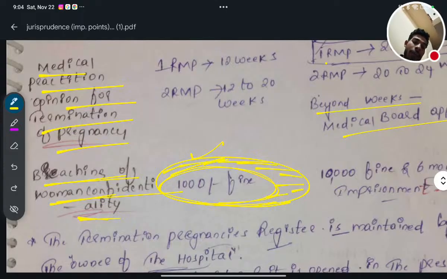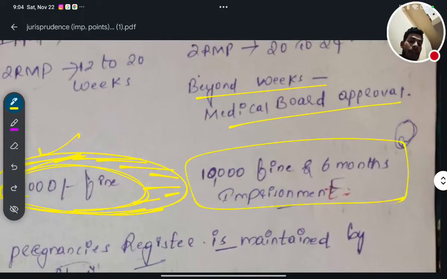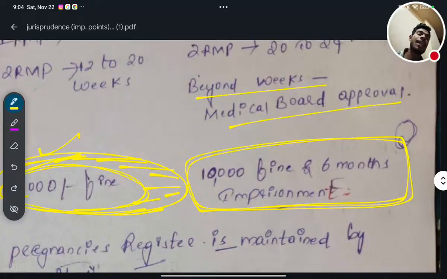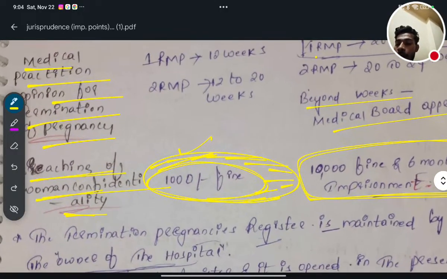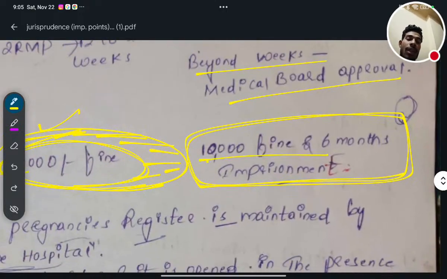But now, according to MTP 2021, it is up to 10,000 fine along with 6 months of imprisonment. So according to MTP 2021, breaching of woman's confidentiality will lead to a 10,000 fine and 6 months of imprisonment.